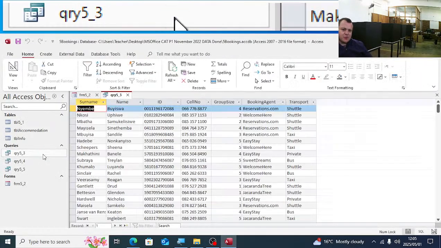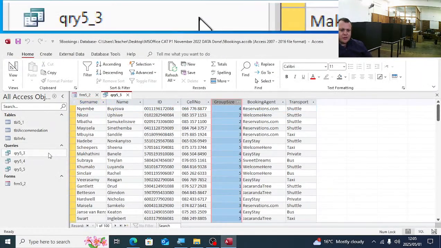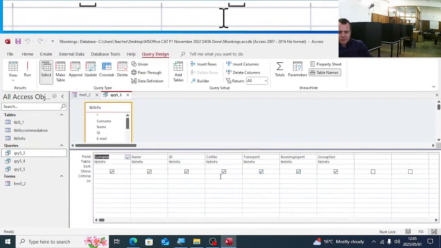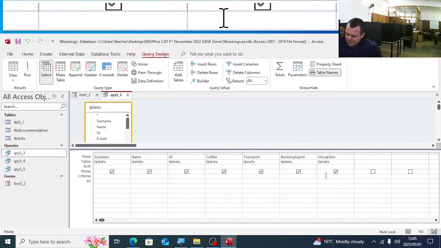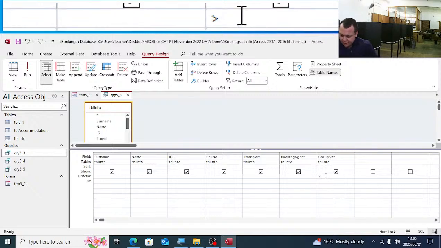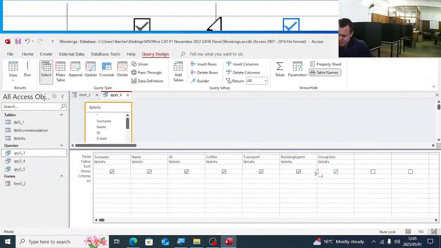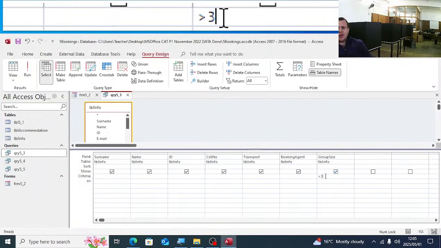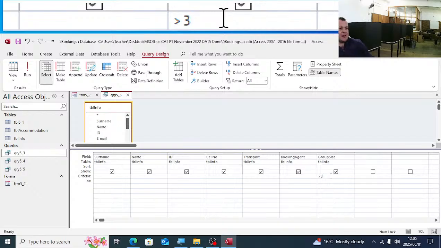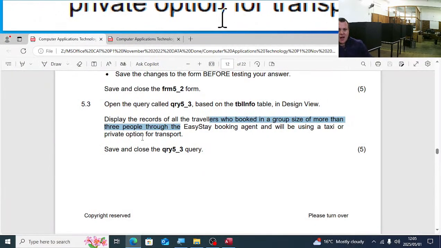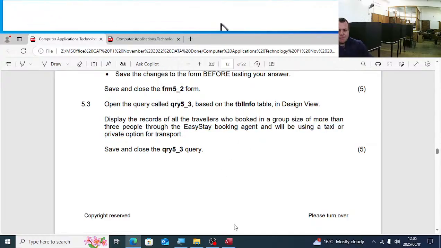So let's quickly see there. I would like to run the query. There's group size more than 3 people. So that means 4, 5, 6 and upwards. So the group size we will have there bigger than, sorry, bigger than 3, né? 3 people, sorry, bigger than 3. You could have added there bigger than or equal to 4 as well, né? Because it should just include 4.